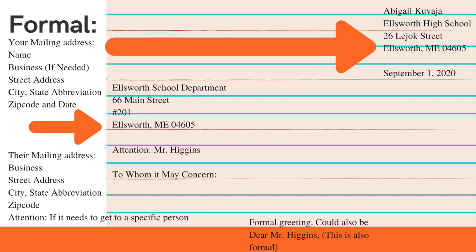So for a formal letter, you need to include your mailing address in the upper right-hand corner, and then the address of the business or person you're writing to the left. We'll get into the format of that when we look at addressing an envelope, but it's always going to include name, street address, city, state, zip code. You're also going to want to make sure that if it's going to a business, that it's written attention to whoever you want it to get to.